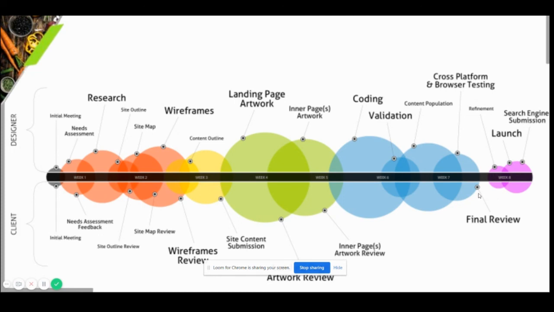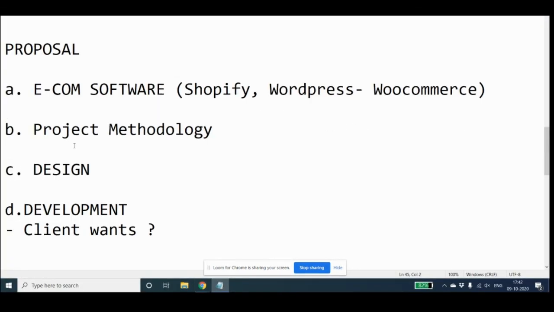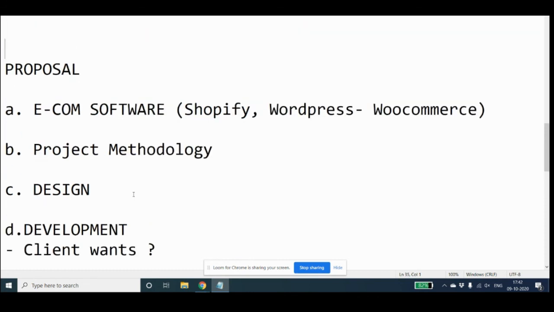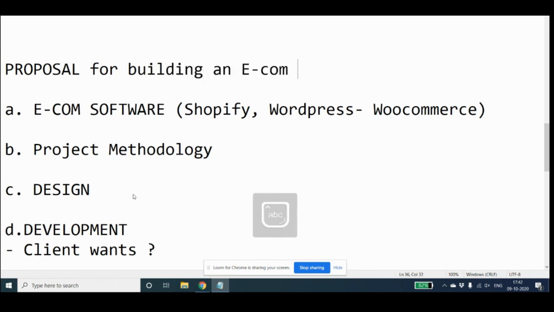So this is typical for any website, actually, not just for e-commerce. For any website, you need to have this kind of a flow, this kind of interaction between the designer and the client. Okay? So yeah, this is the overall flow for a proposal for building an e-commerce website.